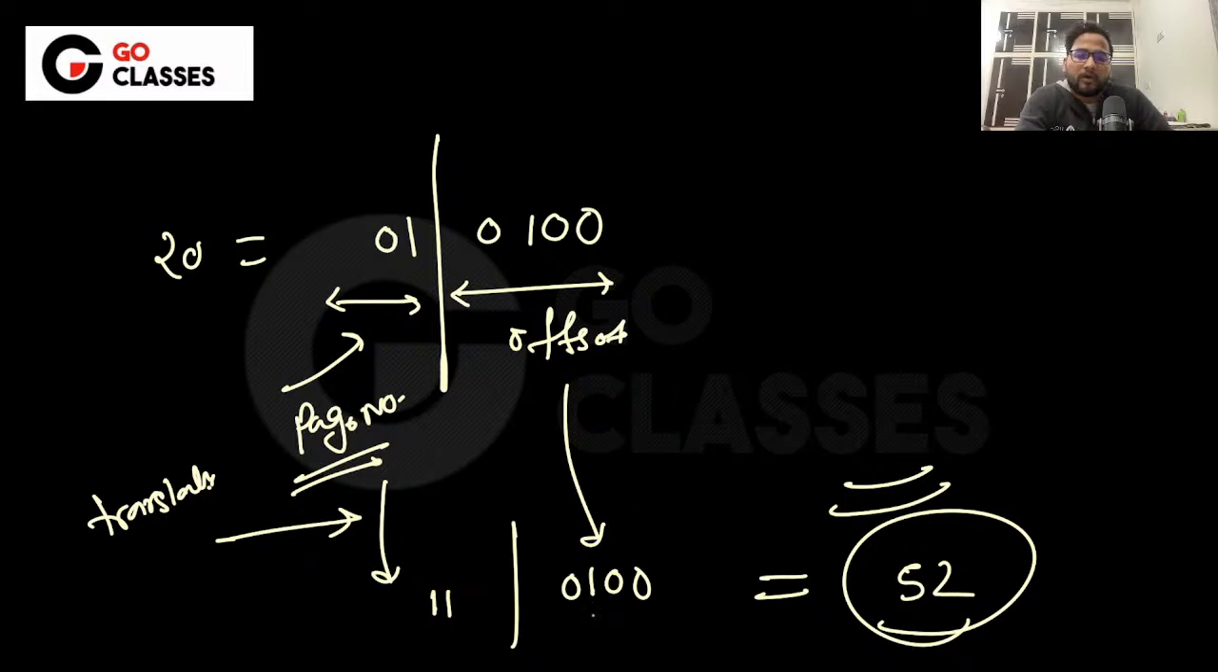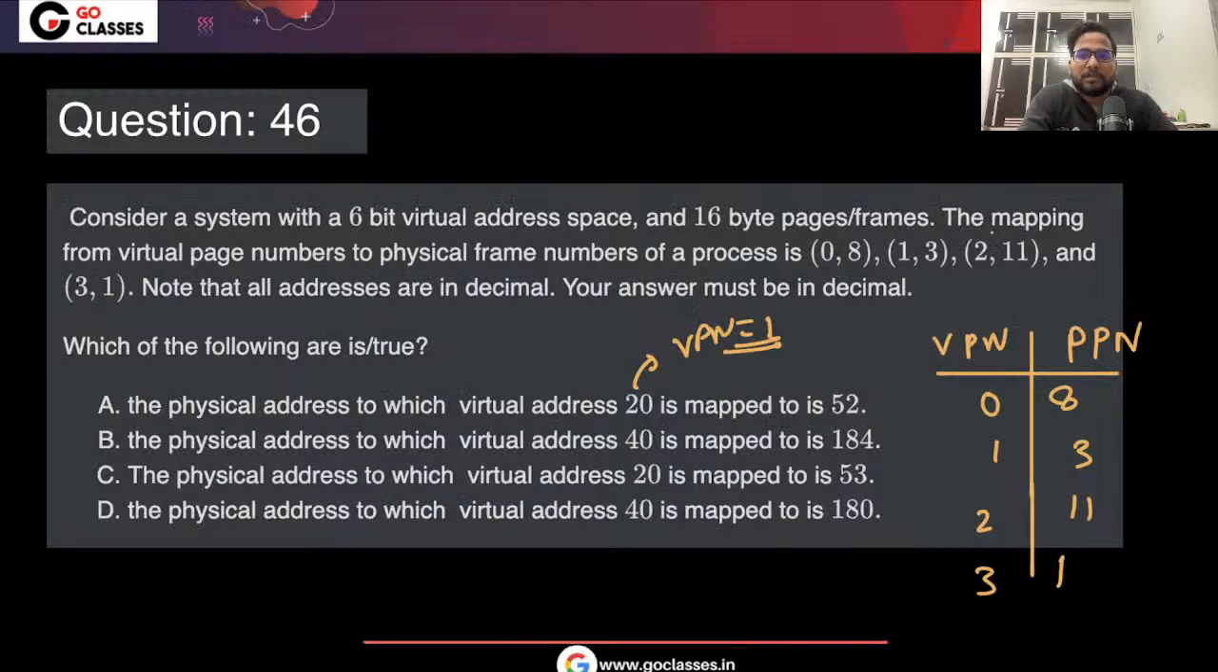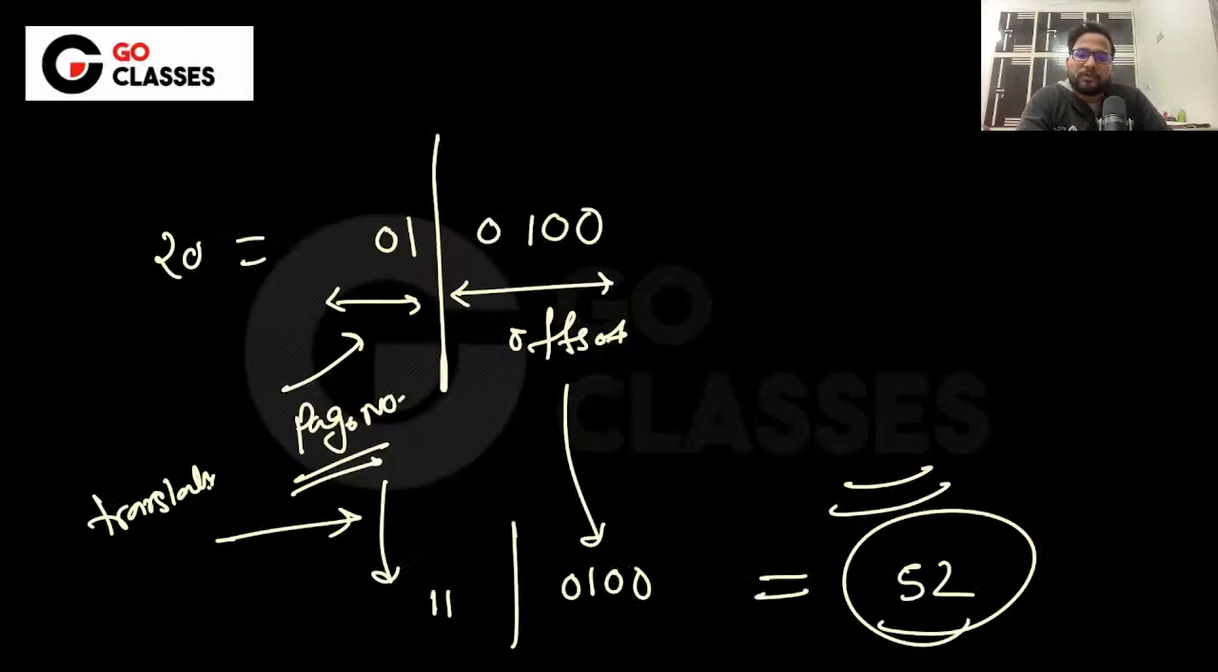Great. Now, what is the next question? They're also asking for the 40, right? So again, you can do it in the same way, using decimal or using binary. Let me do it in both ways, or maybe one of the ways.